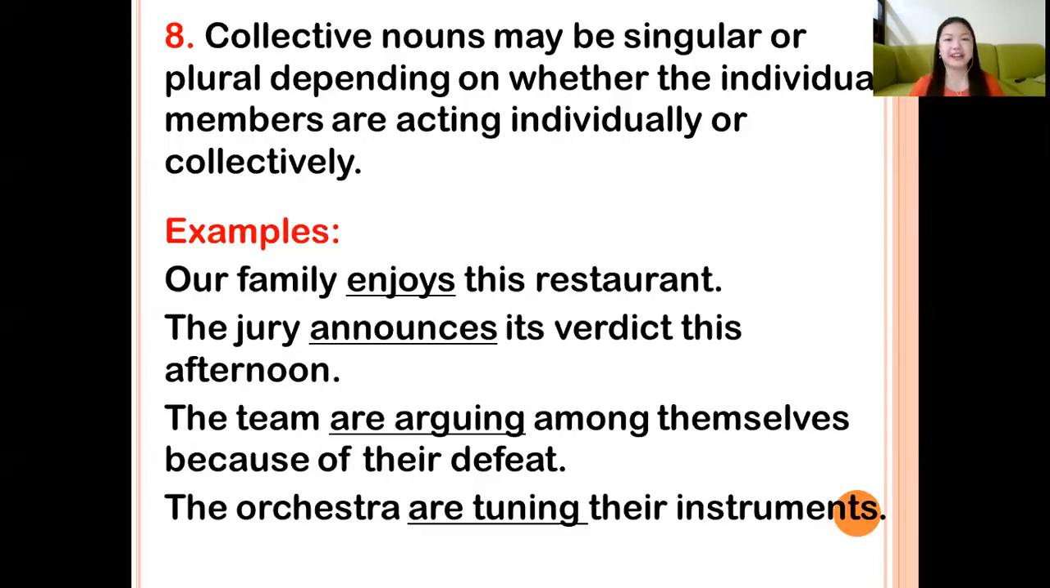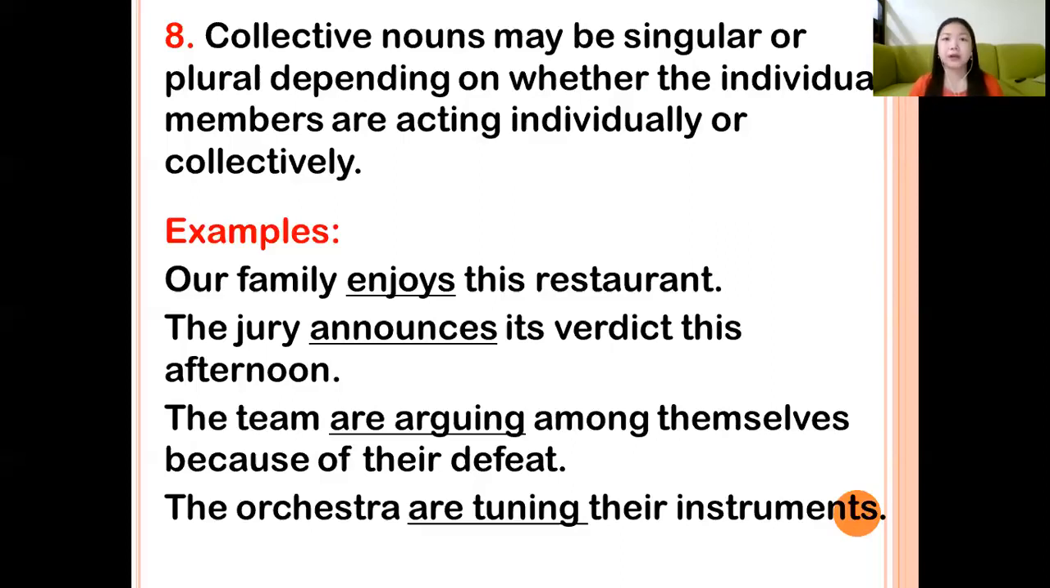Another example, the jury announces its verdict this afternoon. So this collective noun acts as a collective. The individual members of the jury act collectively, therefore you must take the singular form of the verb. Another example, the team are arguing among themselves because of their defeat. In this collective noun, they are acting individually, therefore you should take the plural form of the verb. Another example, the orchestra are tuning their instruments. So the members here are acting individually, therefore you take the plural form of the verb.